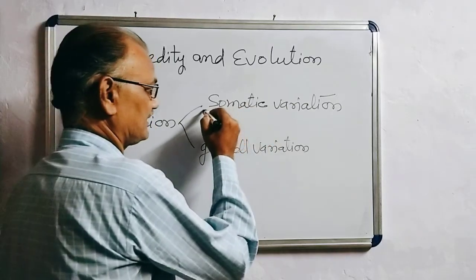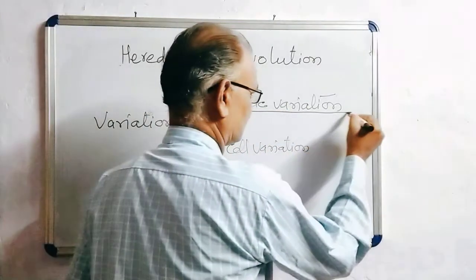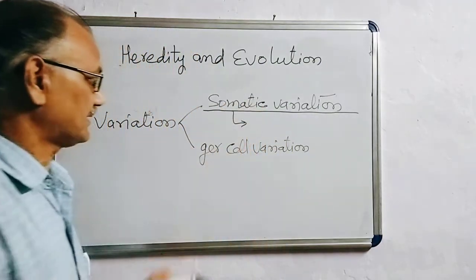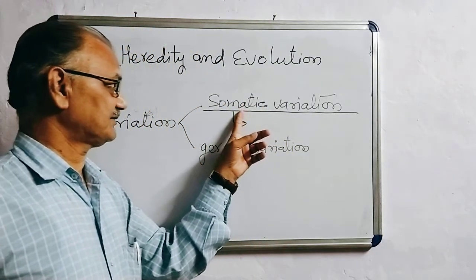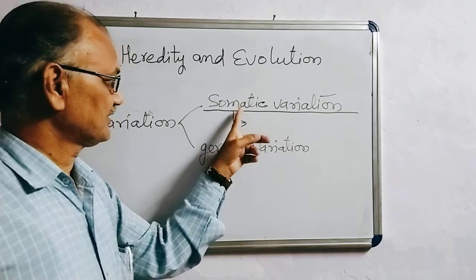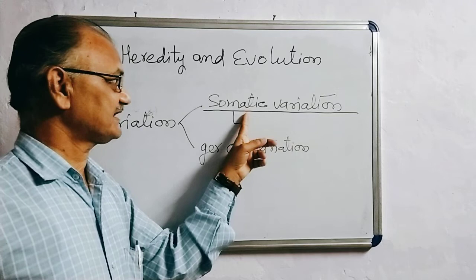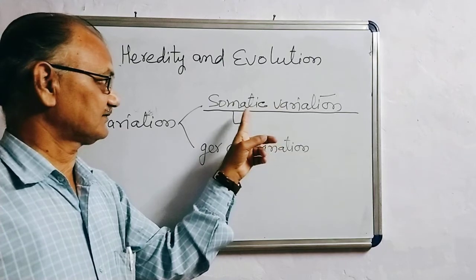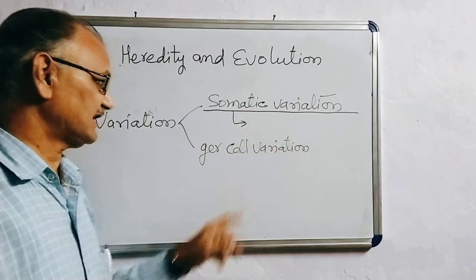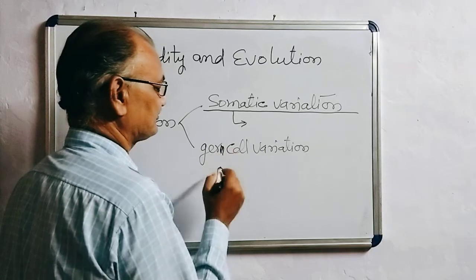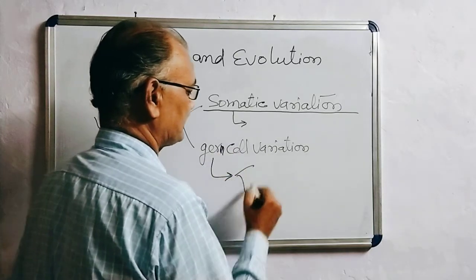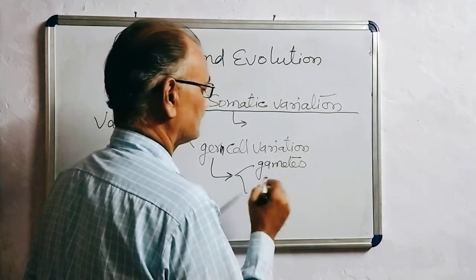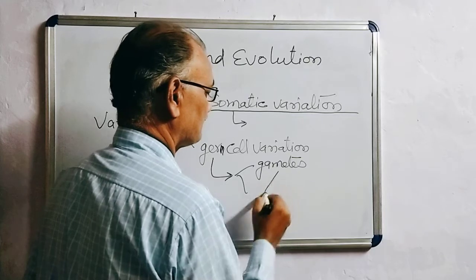Somatic variation means physical variation. Let us clear the difference between somatic and reproductive: somatic cells do not involve in the process of sexual reproduction. Germ cells include the gametes, male and female.